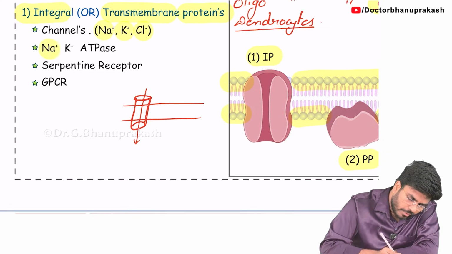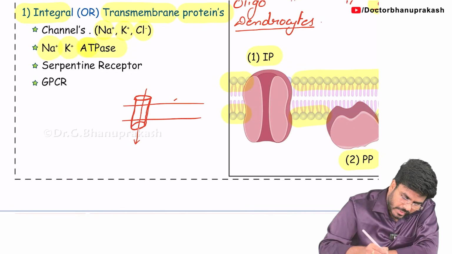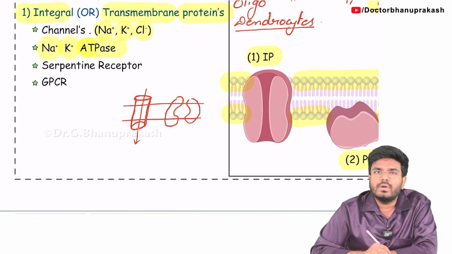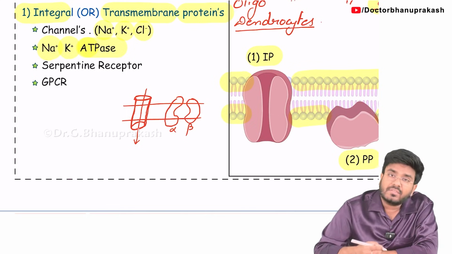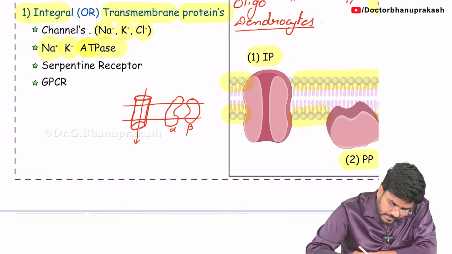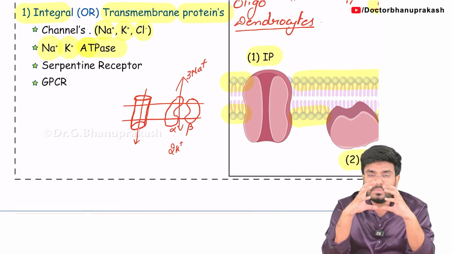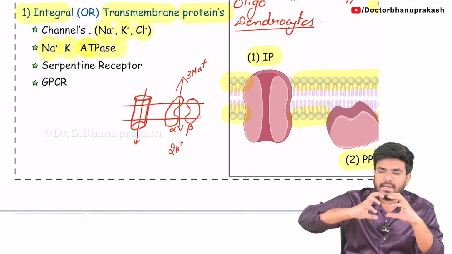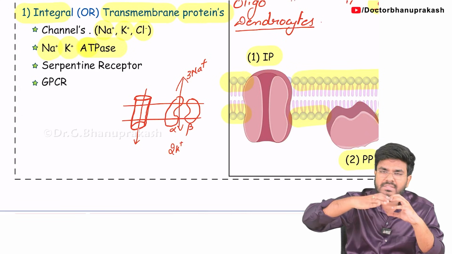Next, I hope you have already heard about the protein called sodium potassium ATPase. Later I will teach you more, but it is made up of two subunits, the alpha subunit and the beta subunit. What will the sodium potassium ATPase do, especially the alpha subunit? It will send 3 sodium ions out of the cell in exchange for 2 potassium ions. First, it catches 3 sodium ions inside the cell, rotates and kicks the 3 sodium ions out. Now it catches 2 potassium from outside and brings the potassium inside.